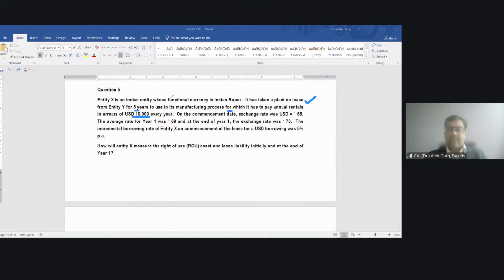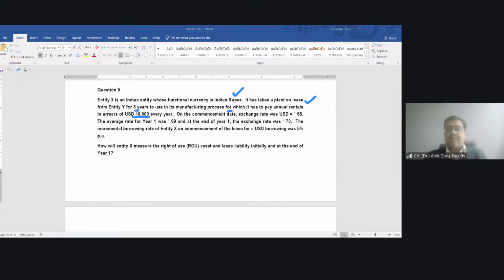So the lease period is 5 years, and the rental payment is in US dollars, foreign currency. Functional currency is INR, foreign currency is US dollar. So $10,000 every year. 5 years is the lease period.